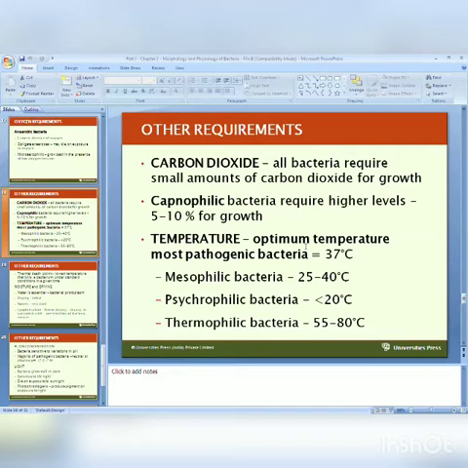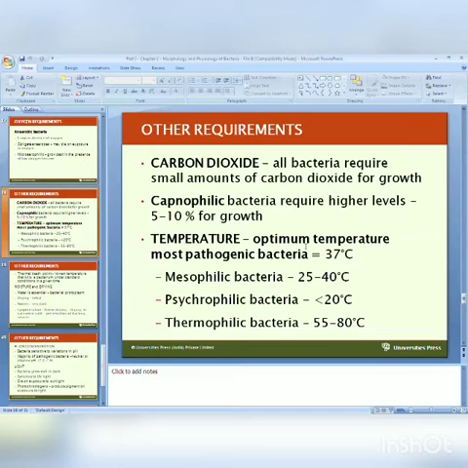So always we are asking the MCQ: what do you mean by capnophilic bacteria? Those bacteria which require 5 to 10% carbon dioxide for their growth. And for their growth, we use the candle jar, which provides 5 to 10% carbon dioxide.